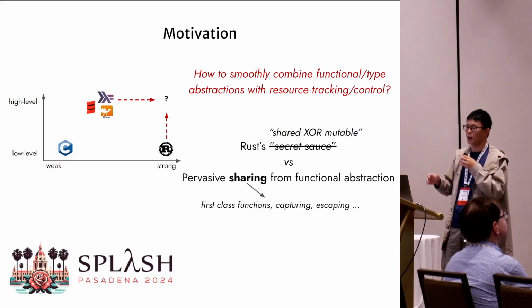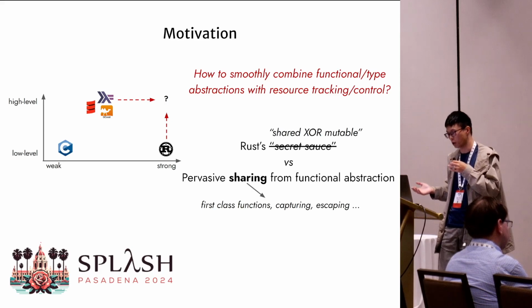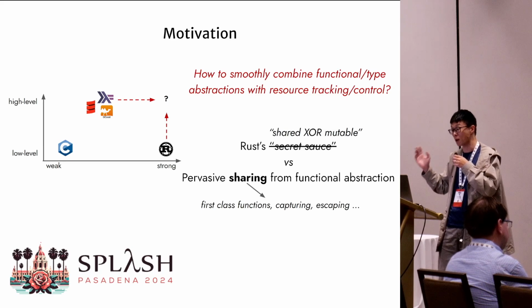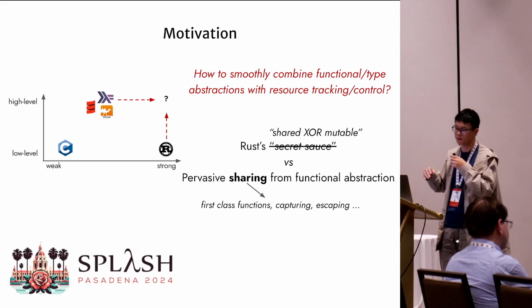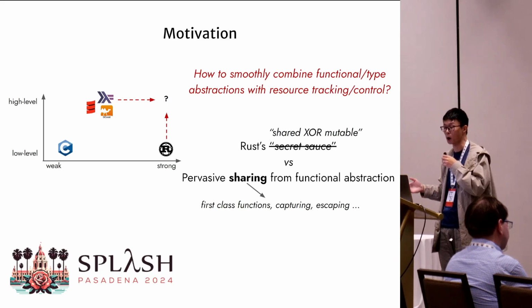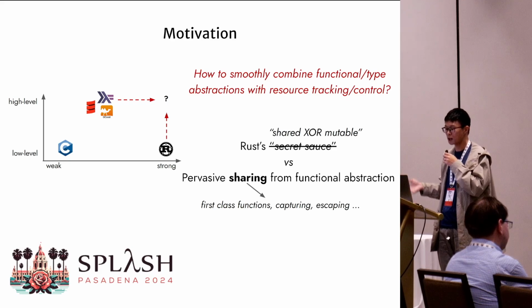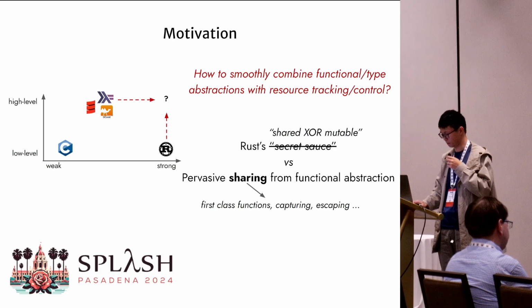On the other hand, in higher-order functional programming, we use first-class functions everywhere. These functions can capture free variables from their defining environment, and they can even escape from their defining environment. Such capturing gives us a flexible form of implicit sharing, and it gives us the expressive power of functional languages. However, it does make tracking ownership and mutability hard.